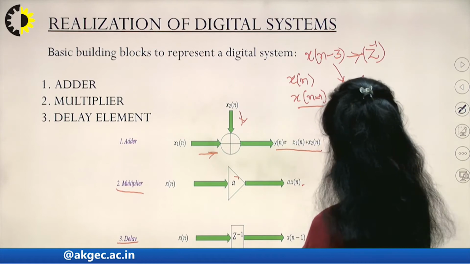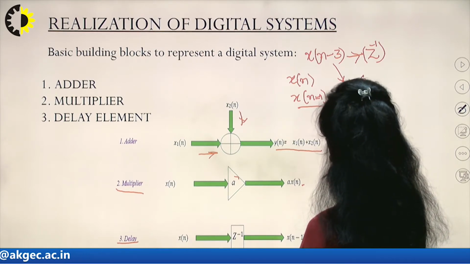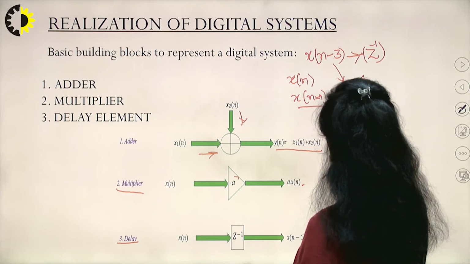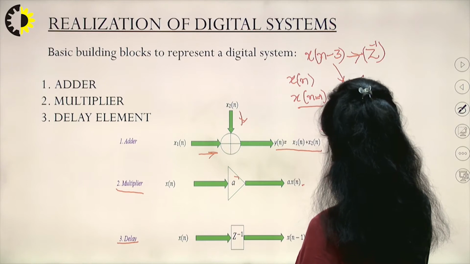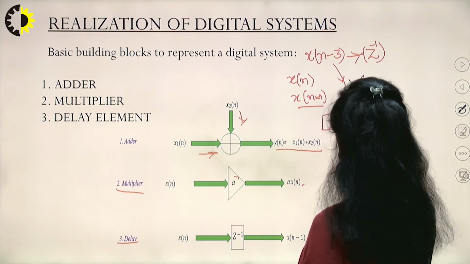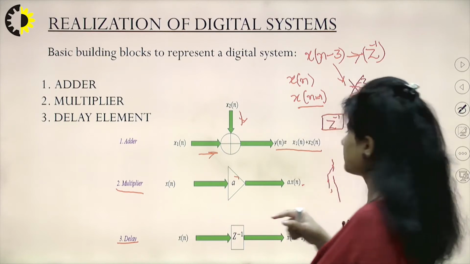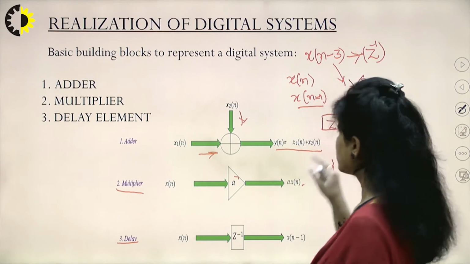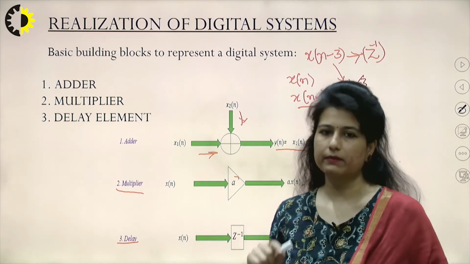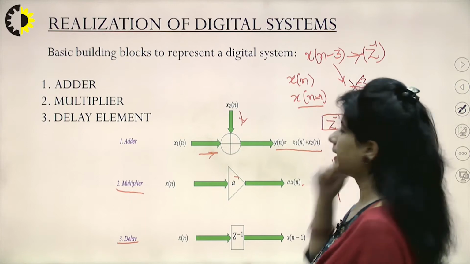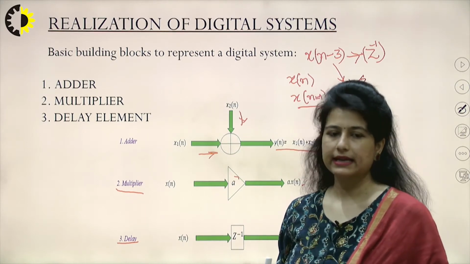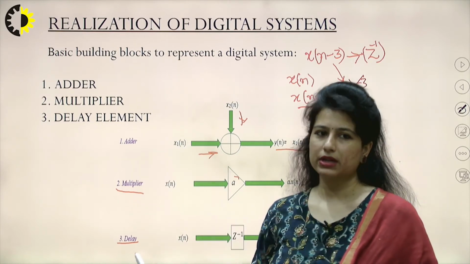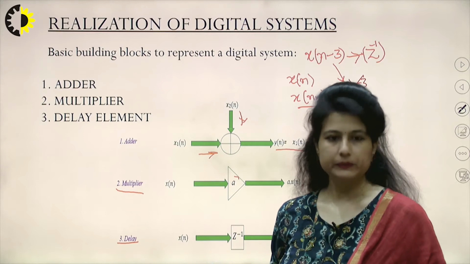If I want to represent z raised to the power minus 3, then I would have to use 3 series blocks of z raised to the power minus 1 itself. That means there is no entity like z raised to the power minus 2 or z raised to the power minus 3. I would have to use consecutive blocks of z raised to the power minus 1 to represent a delay of n units. So whenever we realize any circuit or transfer equation, we will be using a permutation and combination of only these 3 elements.